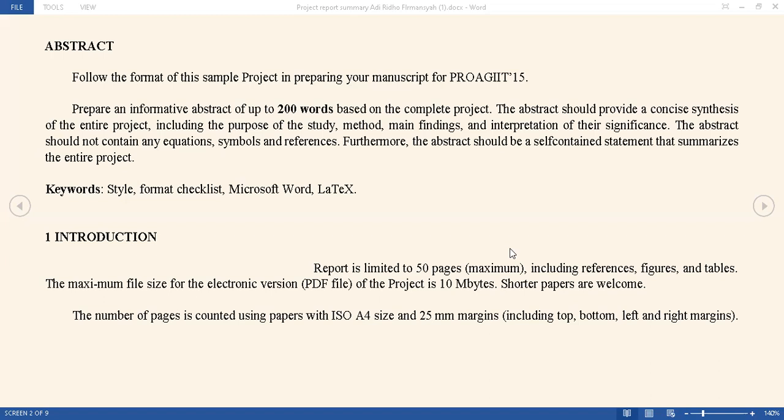Number 1, introduction. The report is limited to 50 pages maximum, including reference, figure, and table. The maximum file size for the electronic version or PDF of the project is 10 megabytes. Short papers are welcome. The number of pages is counted using paper with ISO A4 size and 25 millimeter margin.